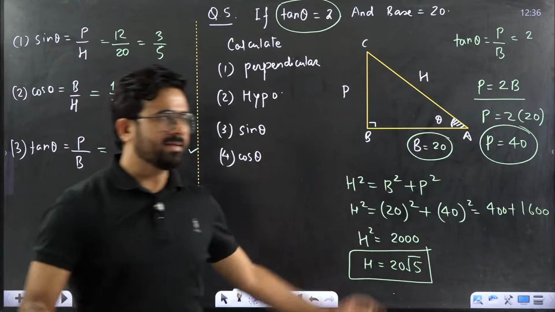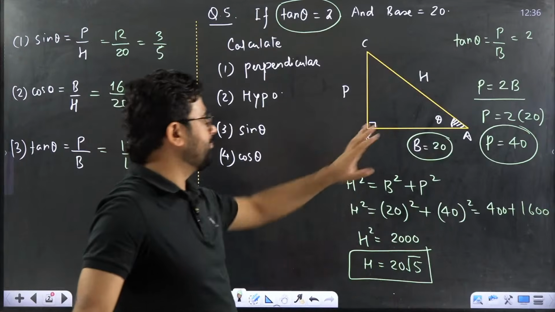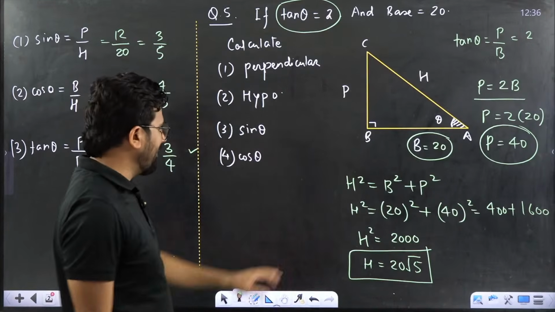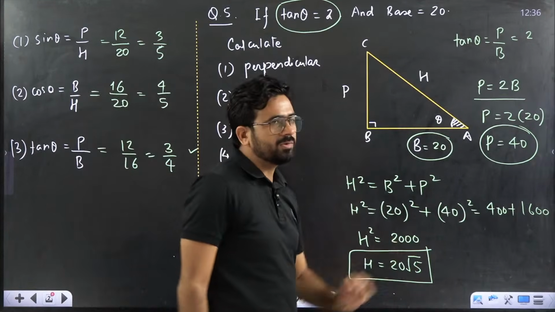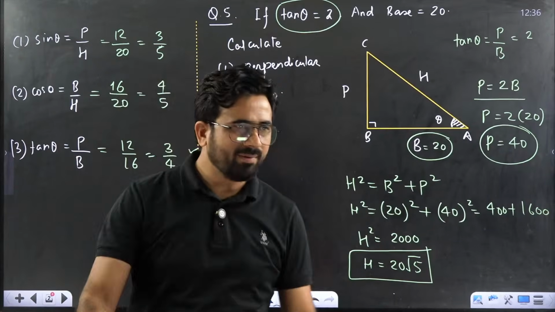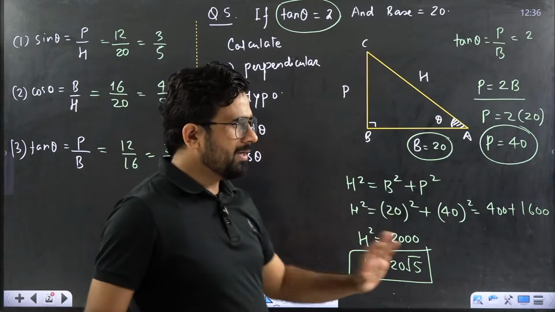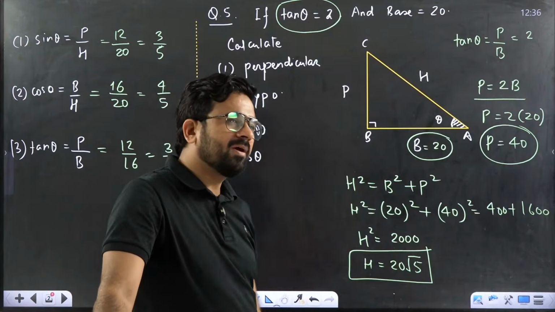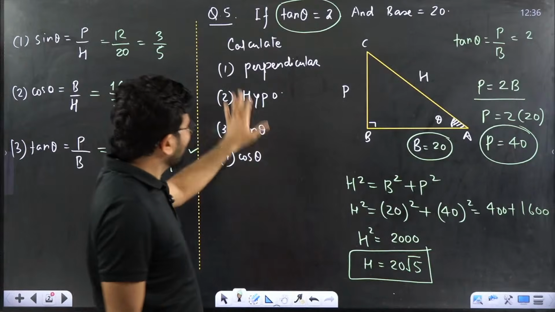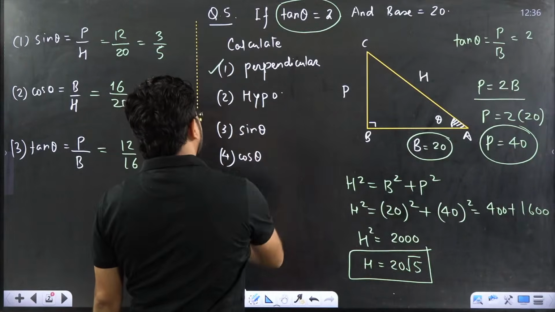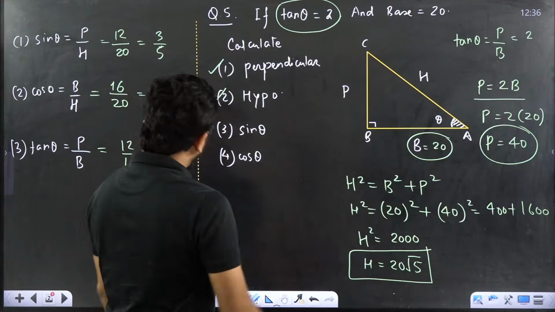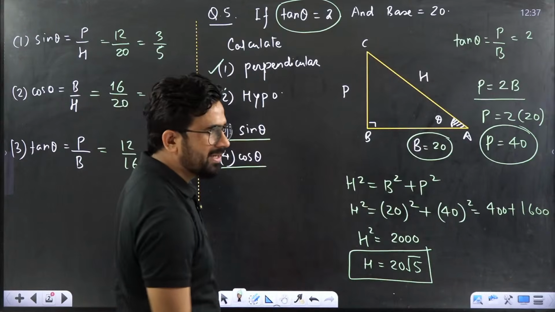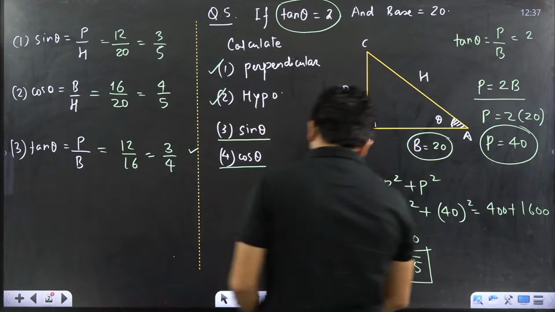Everyone say it. Is it clear? So what is h? What is p? What is b? Everyone has to be clear first. This is very simple. Perpendicular is 40. Hypotenuse is equal to 20 root 5. Clear to everyone? Okay. Now the question is that, sir, perpendicular we understand now, hypotenuse we understood. Now what is remaining? Sin theta and cos theta. Can we solve it now? Yes, everyone can solve it.